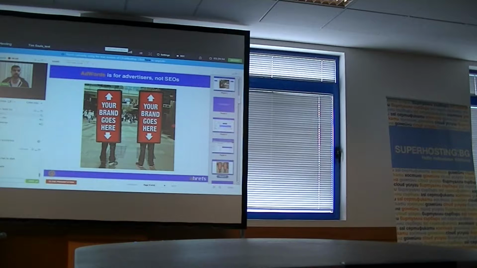And the reason for that is that AdWords is not a tool for SEO professionals, it's a tool for advertisers. So they're pretty good at giving you great keyword ideas to pay for, to display your search ads for, but they don't want to give you information about what people search for so that you could optimize your website and get all this traffic free, which is kind of understandable.